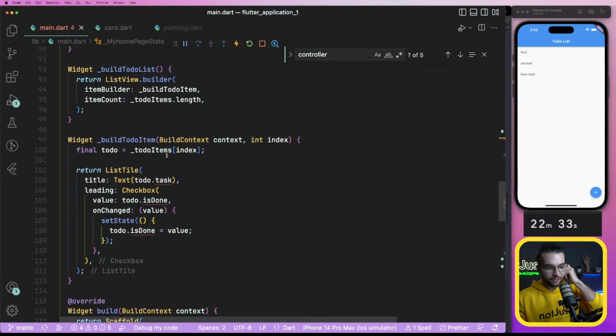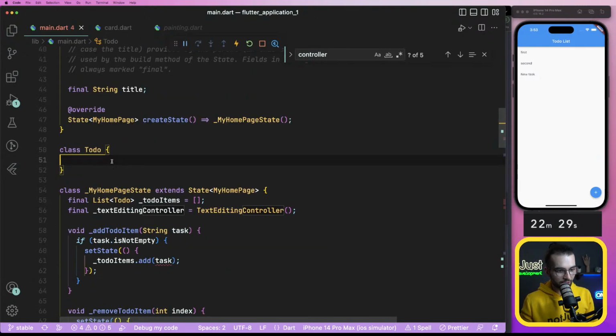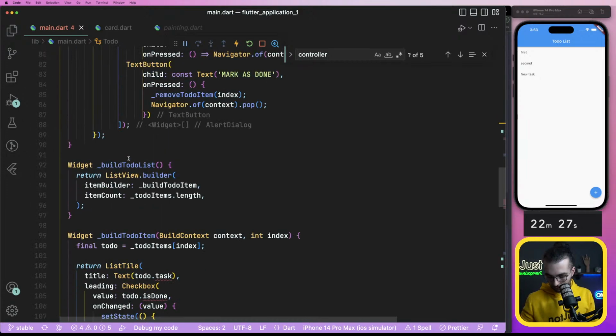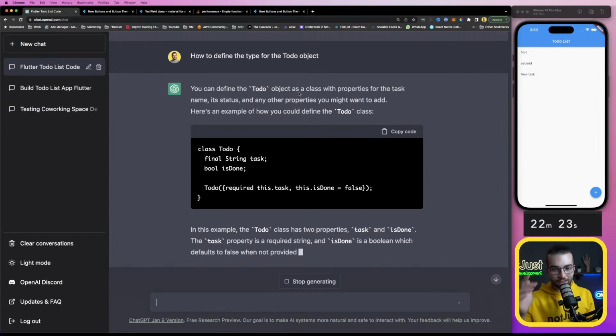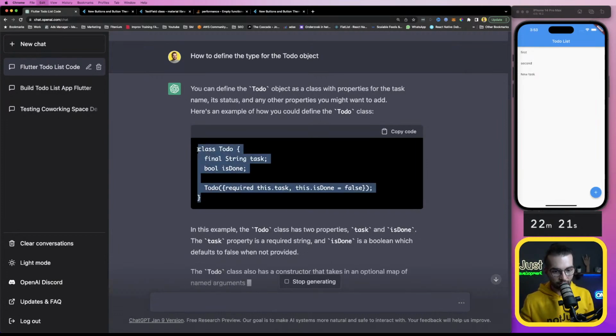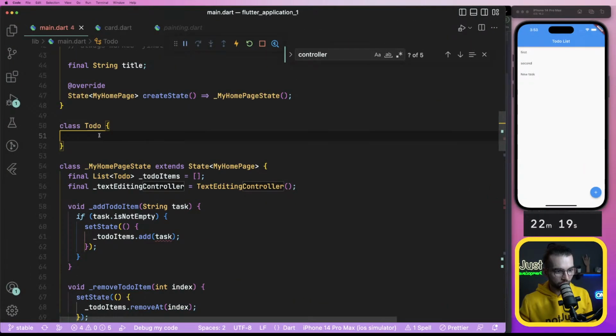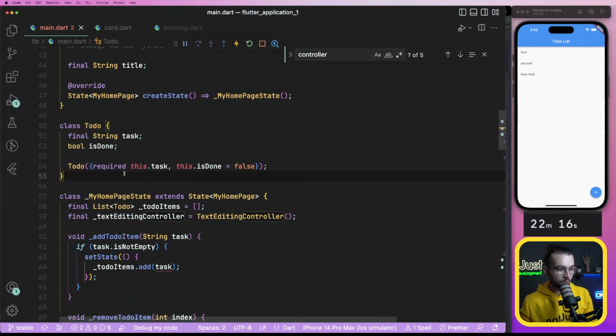But that changes a lot of things. It needs .task and it needs is done. So it needs, okay, let's check. You can define the to-do object as a class with properties. Okay. I can do that probably here, or maybe it should be on the top. I don't know.